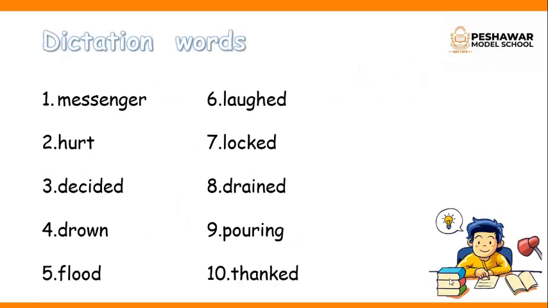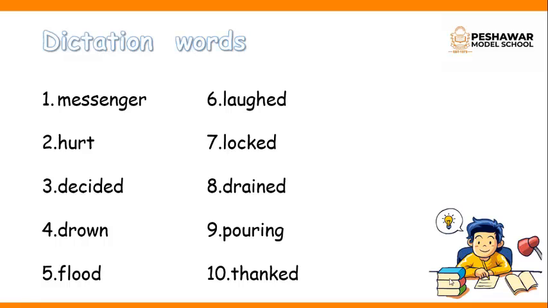After this, you have a short homework. These are the dictation words. These are some of the words which you would find difficult. So you have to practice them and write them in your book. The first word is messenger. Number 2, hurt. Number 3, decided. Number 4, drown. Number 5, flood. Number 6, laughed. Number 7, locked. Number 8, drained. Number 9, pouring. And number 10, thanked. All of these 10 dictation words, you have to write in your book. You have to practice them as much as you can.